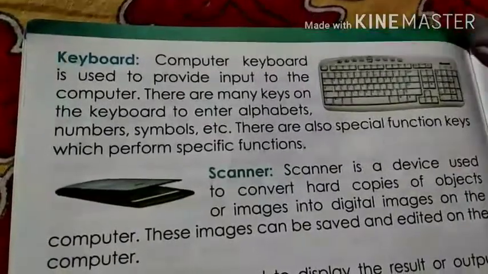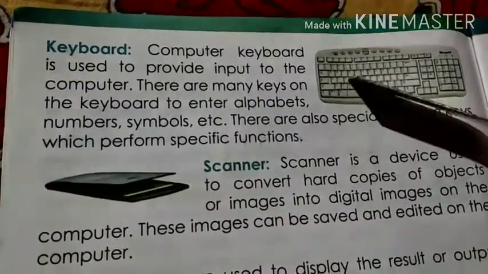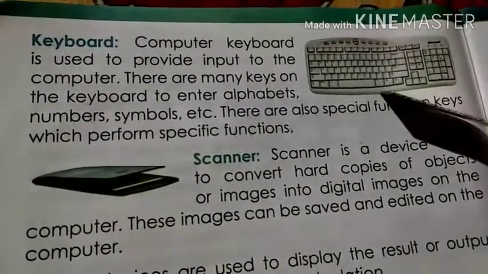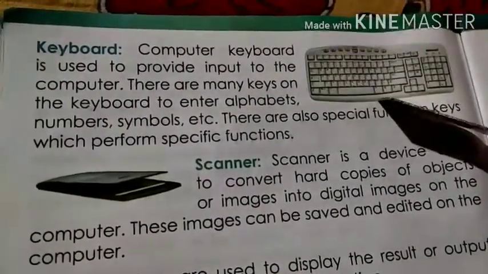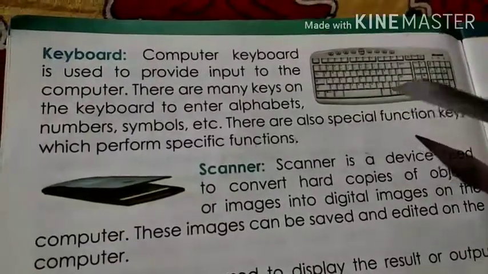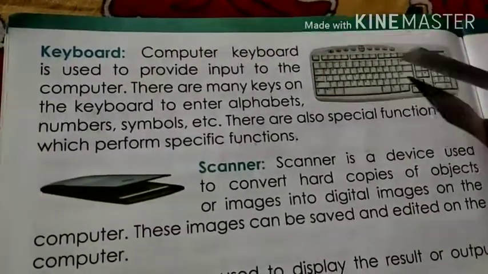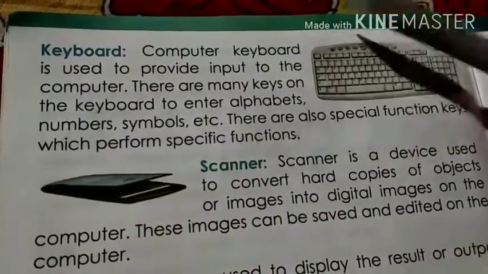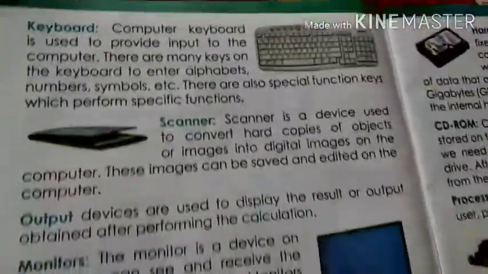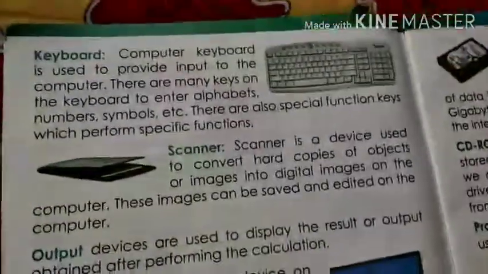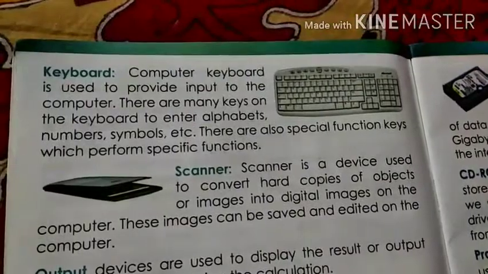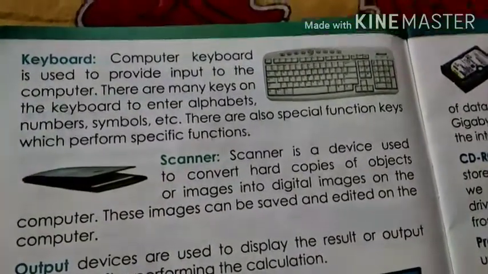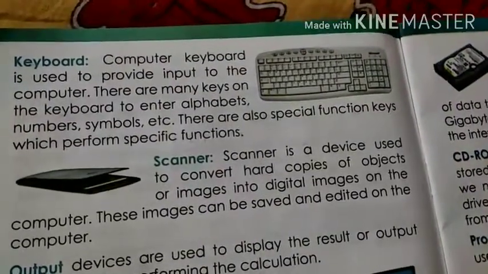And we have several keys on the keyboard, alphabetical keys over here, numeric keys over here, symbolic keys over here, some specific function keys also there on the keyboard. Space bar, enter key, backspace key, caps lock key. These are some function keys also available on the keyboard. So basically the keyboard also helps the user to give instructions or information to the computer, and the main use of the keyboard is for typing.